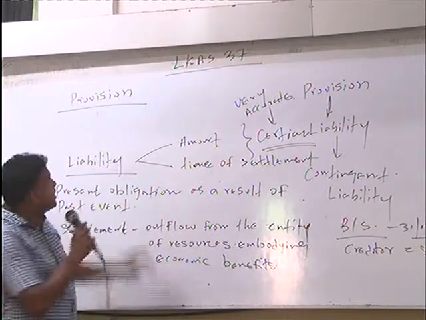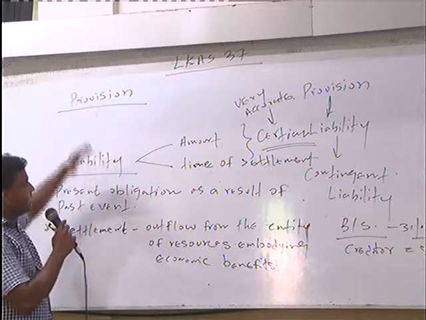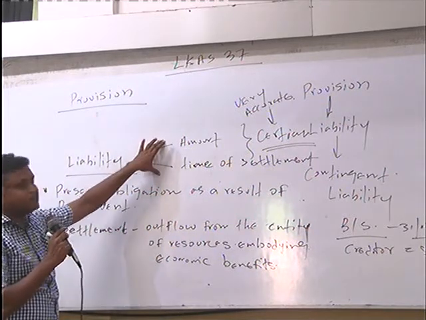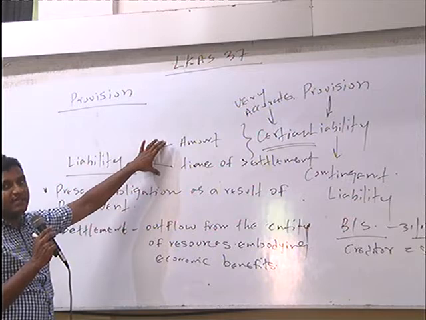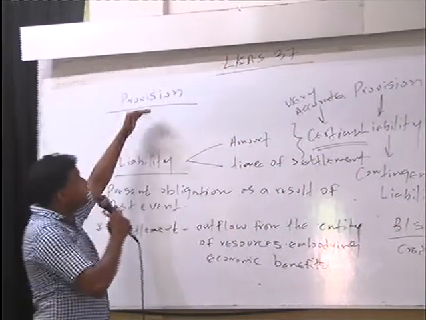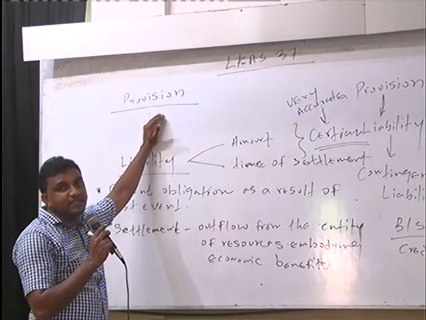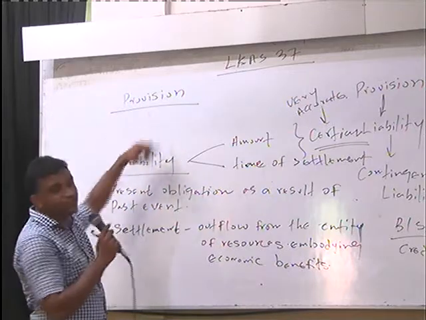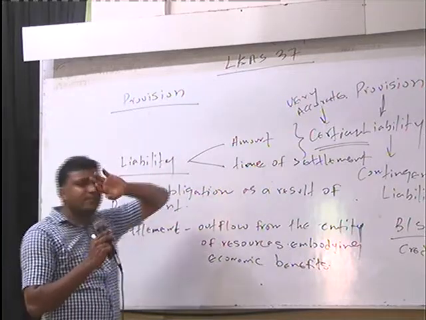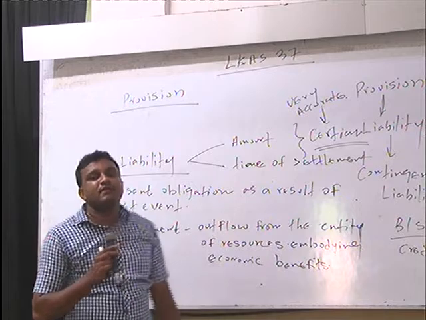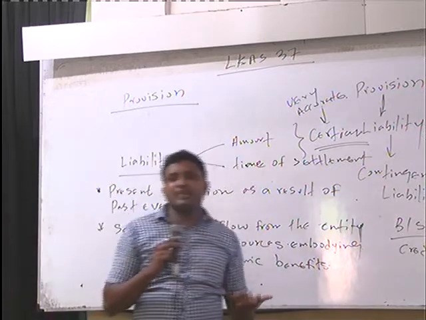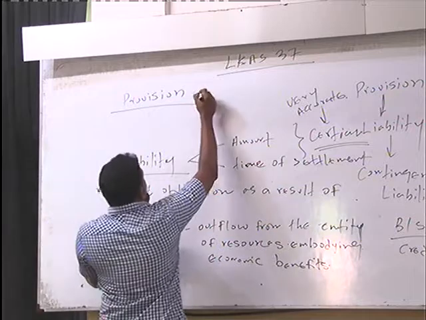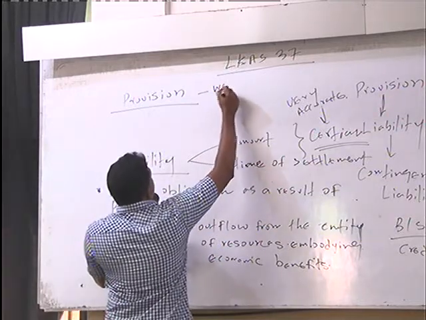So now come to the provision. I have explained now the meaning of liability with an example and the characteristics of a liability that we can identify. Now it is very easy for you to understand the difference between the liability and the provision. Now take the provision as an example. What is a very good example for the provision? The example we can identify in practice: warranty for goods and services.